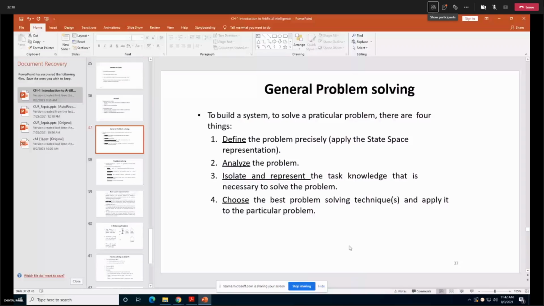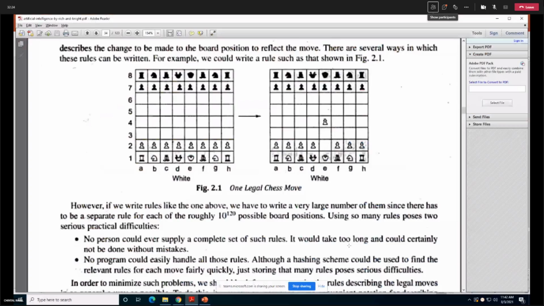Third, isolate and represent the task knowledge that is necessary to solve the problem. At first, I have 64 board positions along with me, so I can make any move on these 64 board positions. But now I decide that I need to make a move with the knight. So the rest, castle, king, queen, I just eliminate.